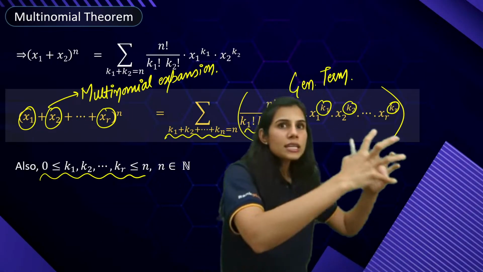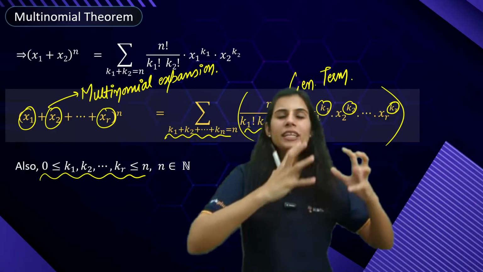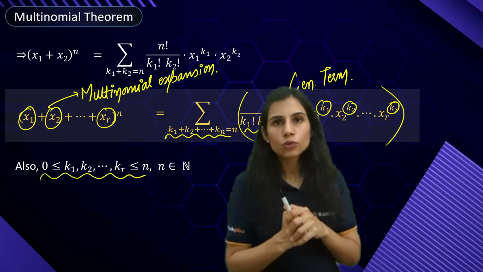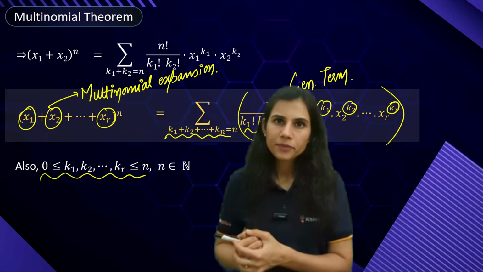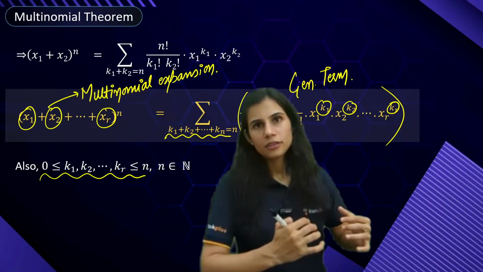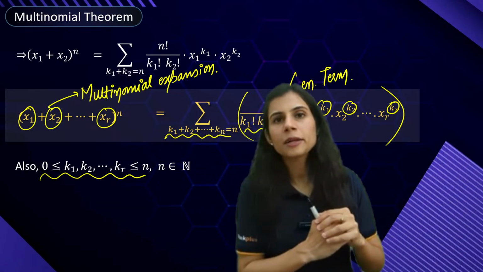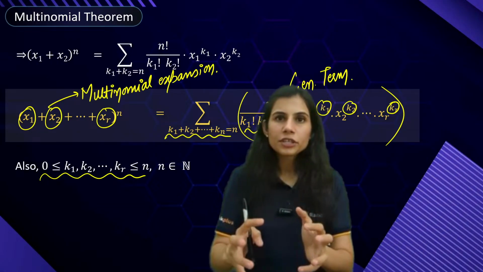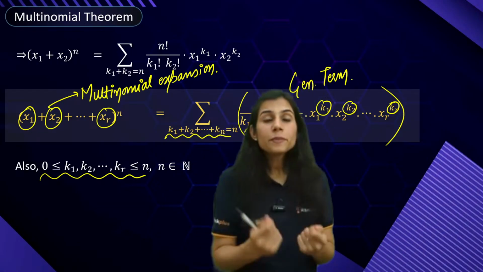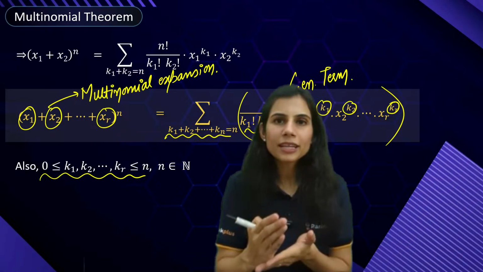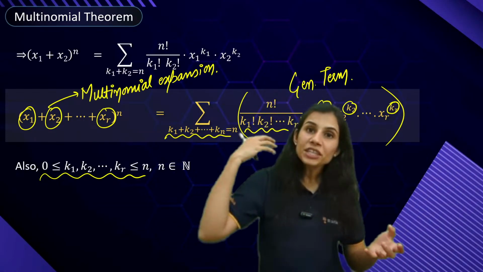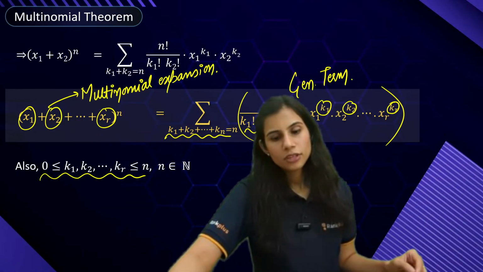Now I bring another combination of k1, k2, k3 up till kr equal to n. Plug it in the general term, I get another term. Now I take another combination and plug it in my general term, I get another term. So as many as there are valid solutions of k1 plus k2 plus k3 up till kr equal to n, those many terms will exist in the expansion.